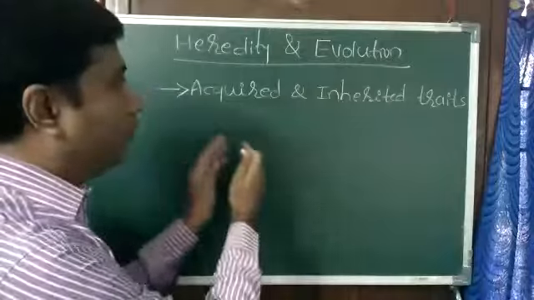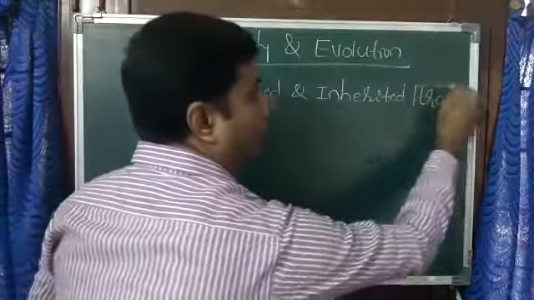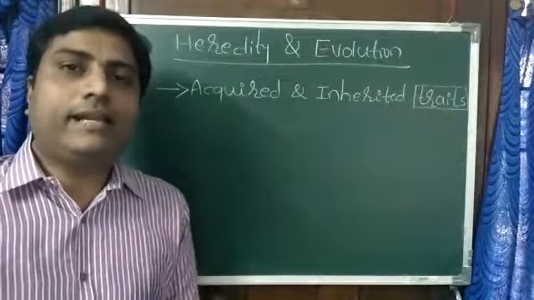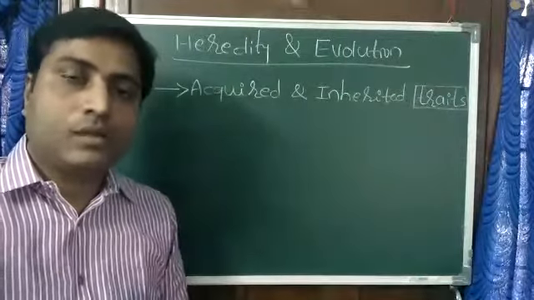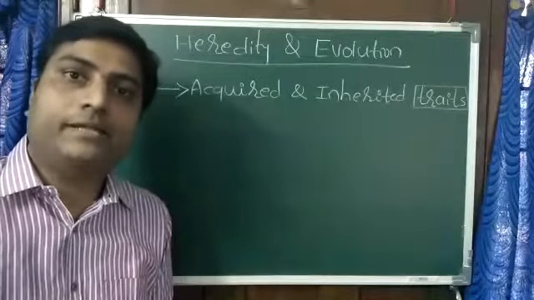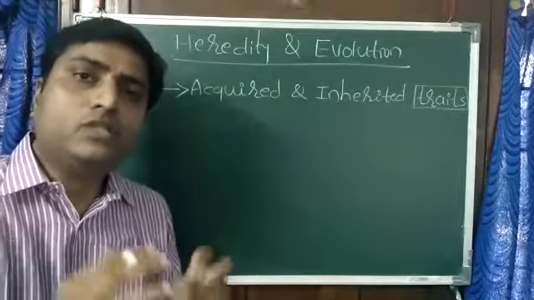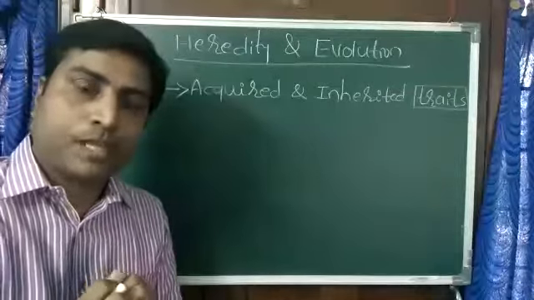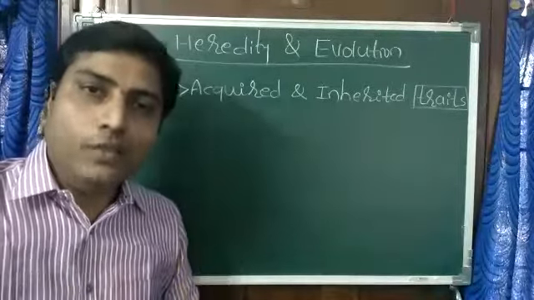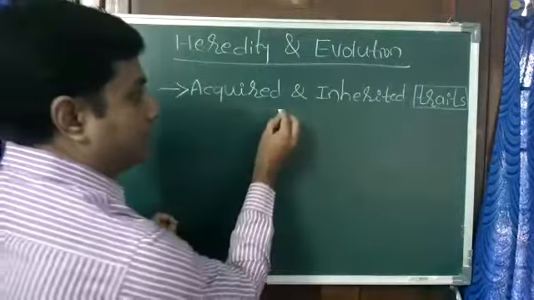Right students, acquired and inherited traits. First of all, what is the meaning of the word trait? Generally you can say trait means character. Like height is one of the traits. Curly hair or straight hair, it's a trait. Skin color, trait. Blood group, trait. These all are the traits or the characters. We have so many characters in our body, and all these characters are controlled by genes.